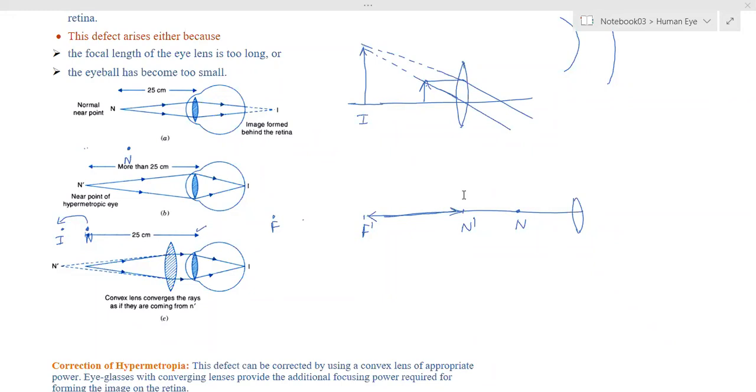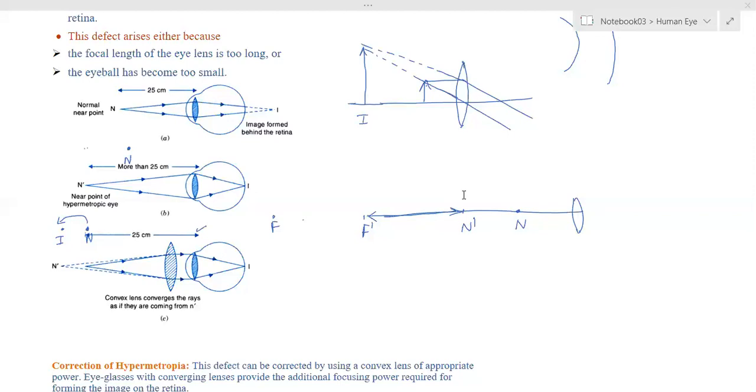Now, the next one is presbyopia. Presbyopia is actually a hypermetropia in most of the cases, not always, but most of the cases. But the reason is not the two reasons mentioned earlier. The reason is old age. When a person reaches beyond 45, 50 years of age, his eyesight becomes weak. Actually, the ciliary muscles become weaker. The ciliary muscles have acted for 40 to 50 years, so wear and tear takes place in the ciliary muscles, and therefore they lose their flexibility.